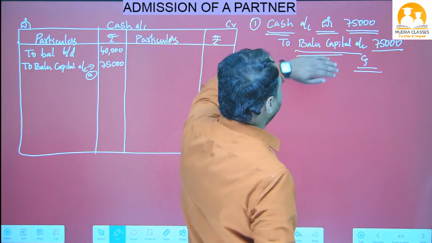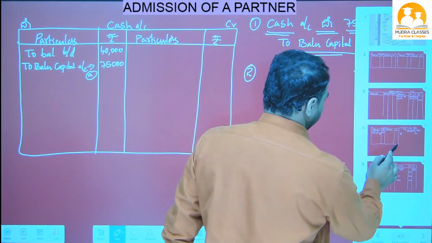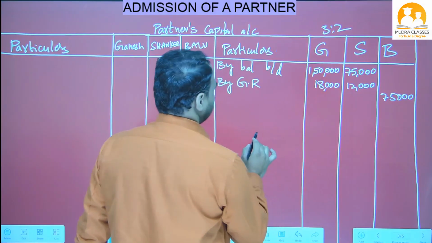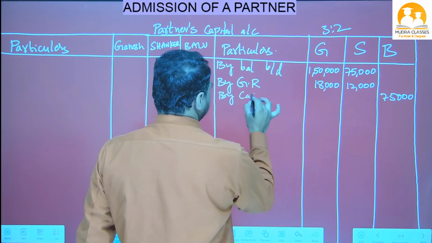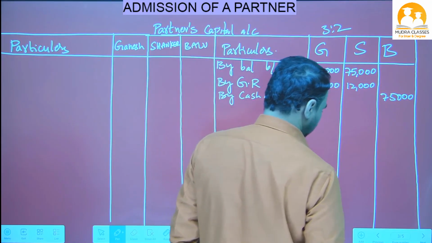Now close this Balu capital. What is opposite? Cash. So write down here 75,000, by cash account. This is adjustment number A.